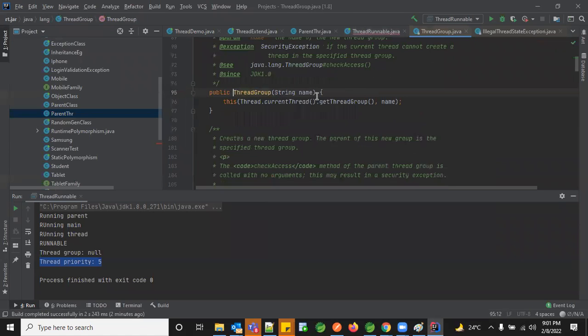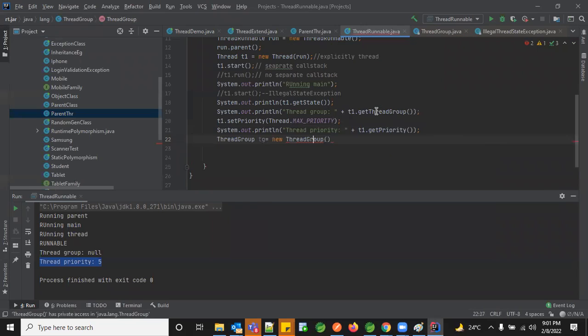This also has a set group with string. So let me give a string called A group. I'm just giving the A group. Now, whenever I'm creating a thread here and passing that, I'll be setting whether it falls into that relevant group or not.